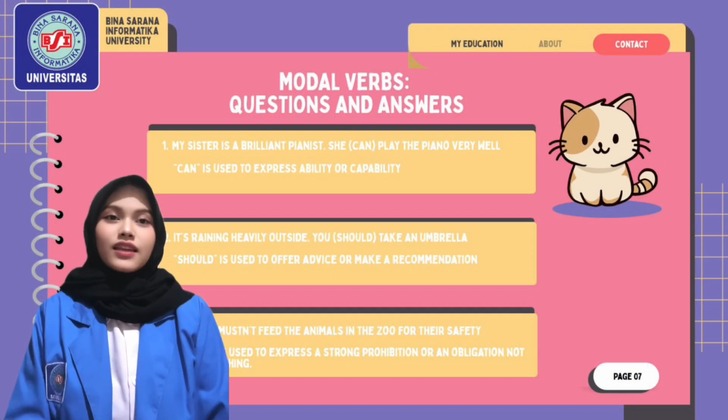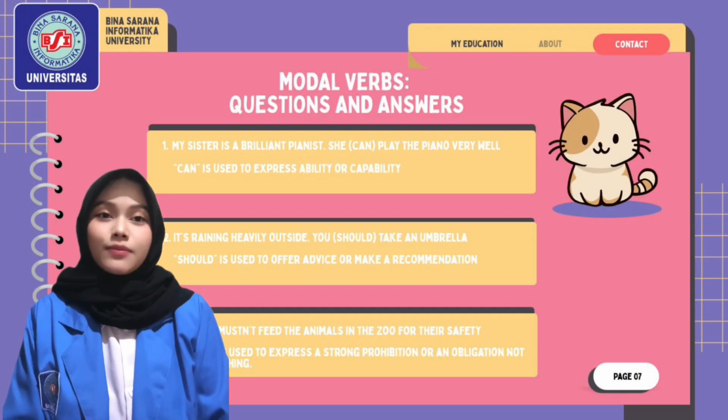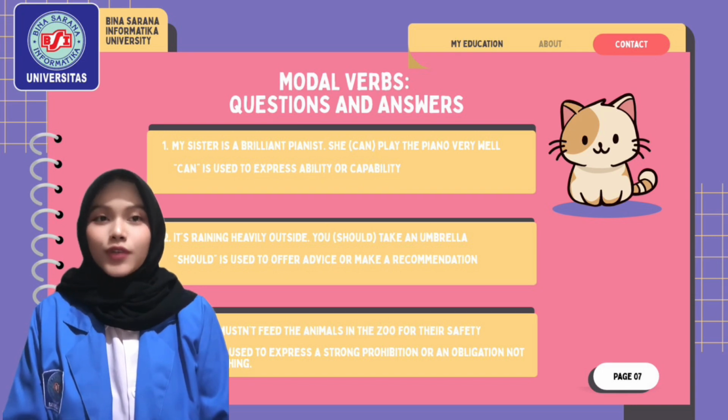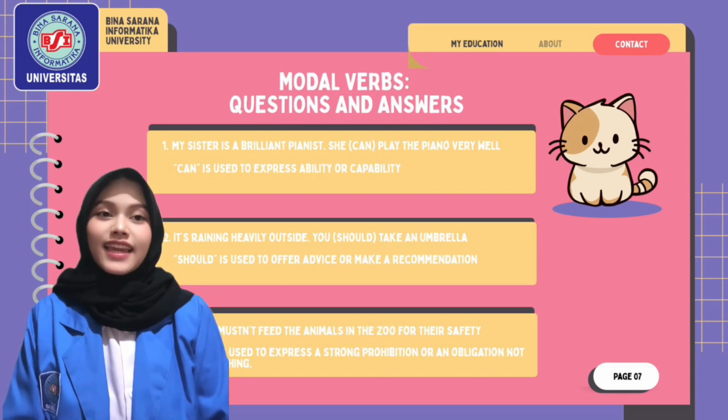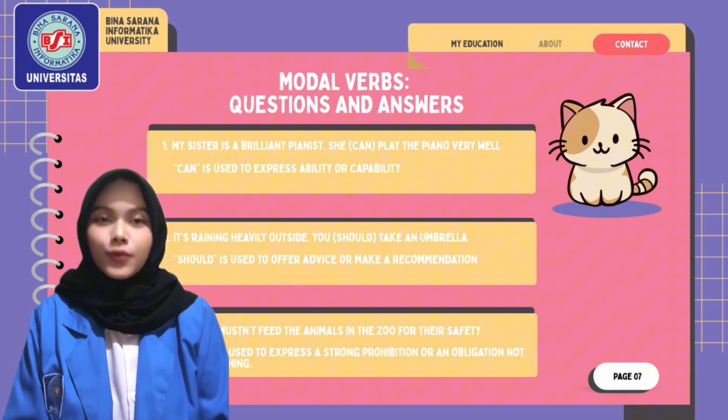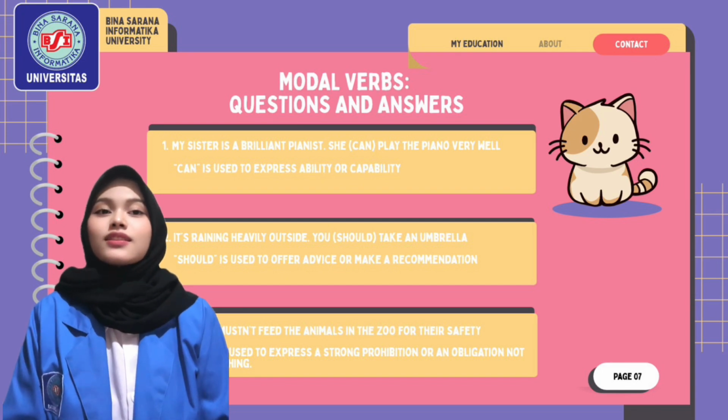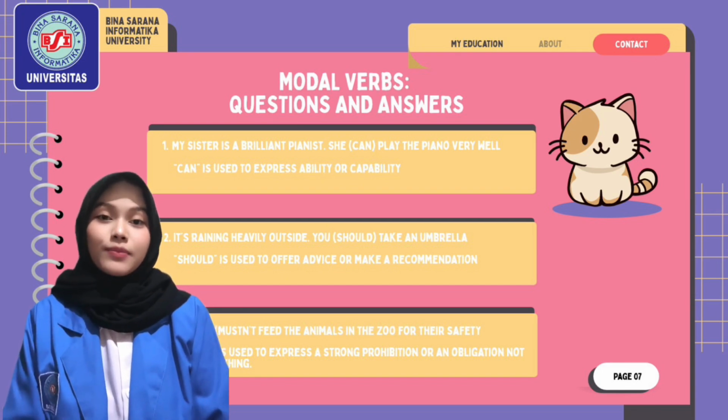Next, modal verbs, question and answer. Number 1: my sister is a brilliant pianist. She can play the piano very well. Can is used to express ability or capability.